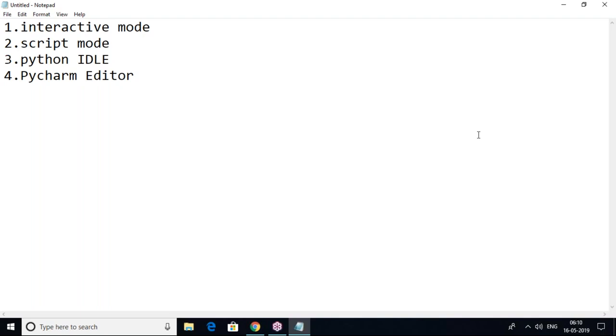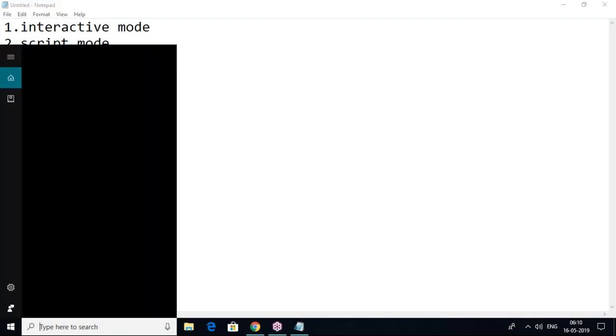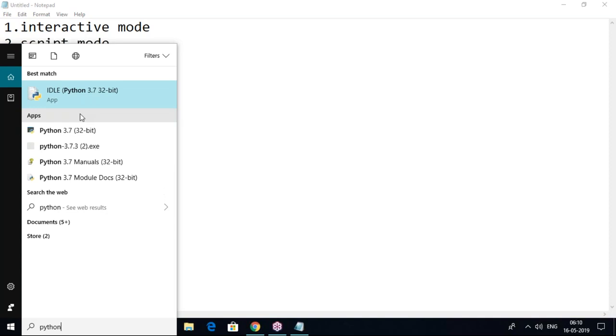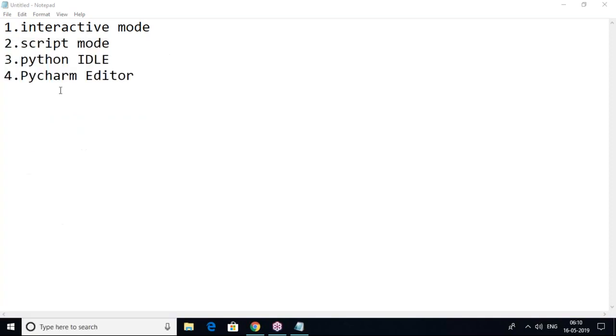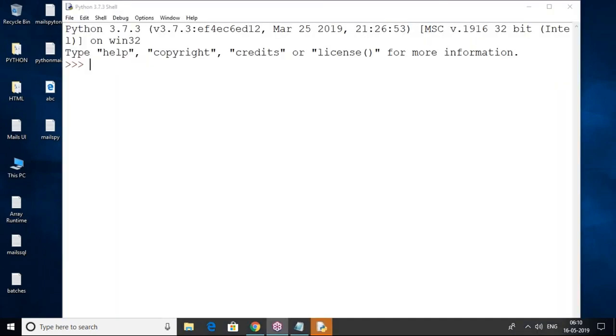Interactive mode means after installation of Python software, as soon as we type IDLE in the search and click on it, it opens in interactive mode. You can see this is an interactive mode. As soon as we type the program, it executes and displays the output. There is no need to write a separate script file, or to write your logic in a separate file. Directly, whatever we enter there, it will be printed.